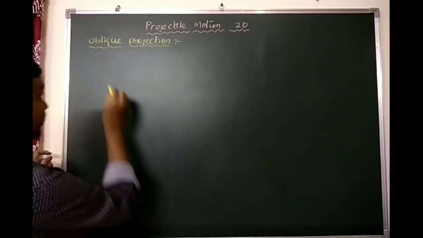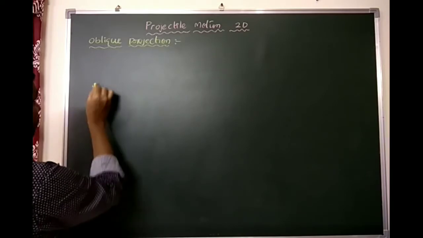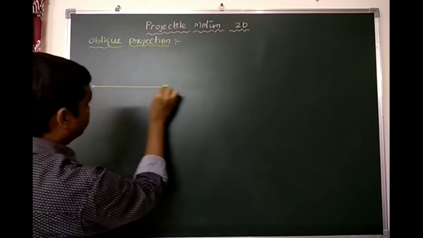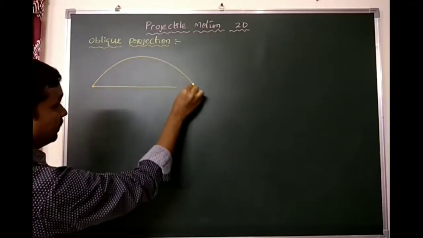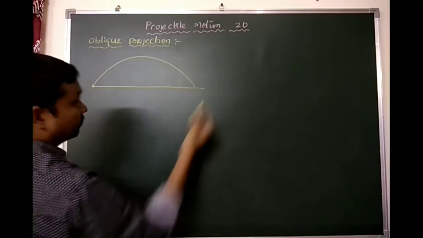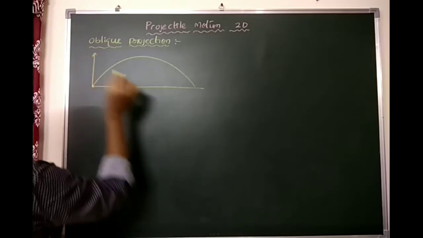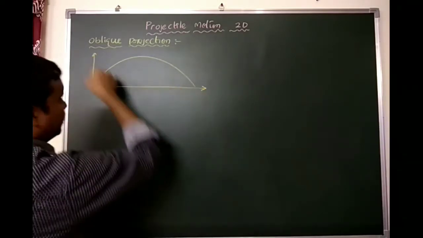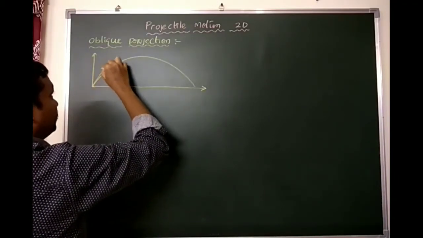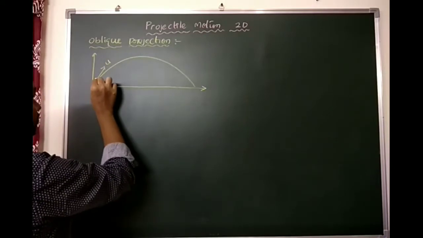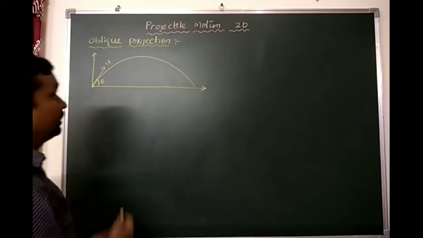Here we are considering a person throwing a ball from here. The motion of the object will be like this. Here I am considering two directions: one is the x-axis and the second one is the y-axis. It is projected with the velocity u, which makes an angle theta with the horizontal direction.